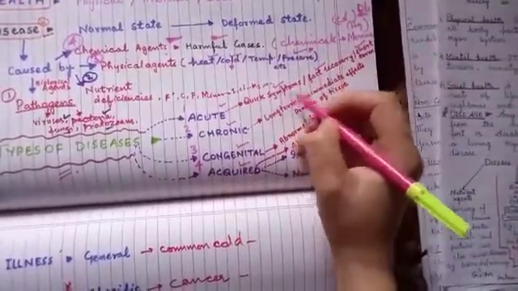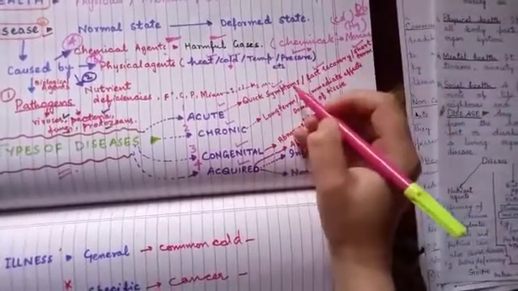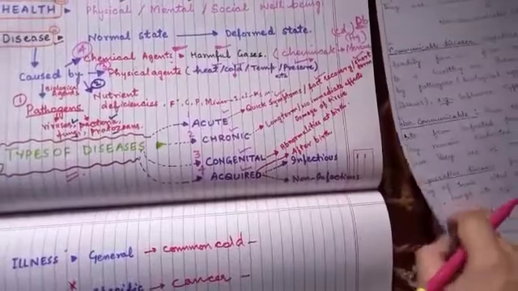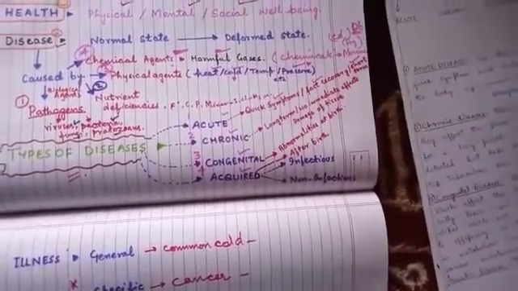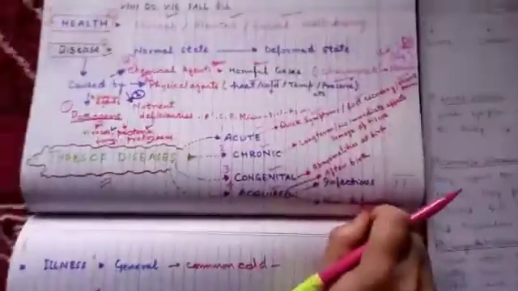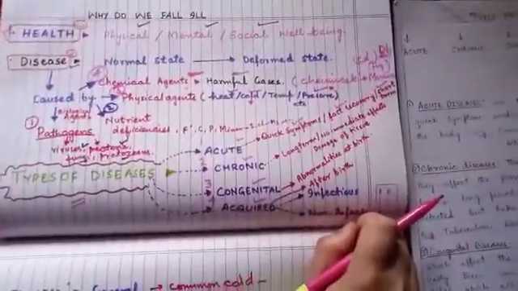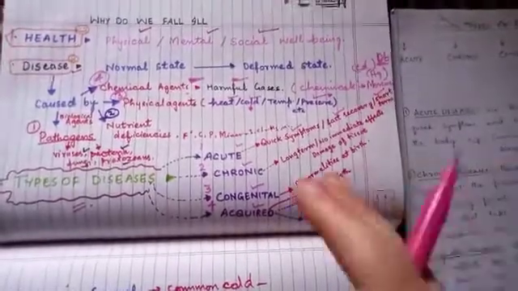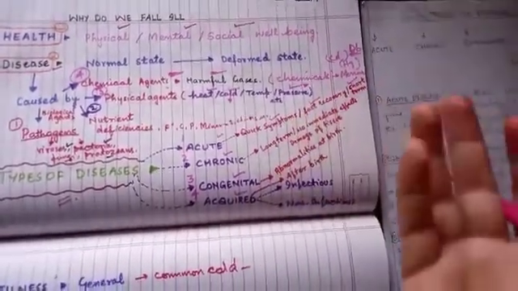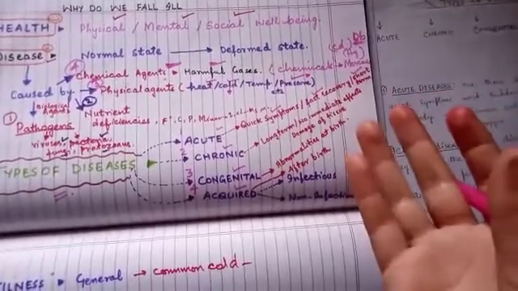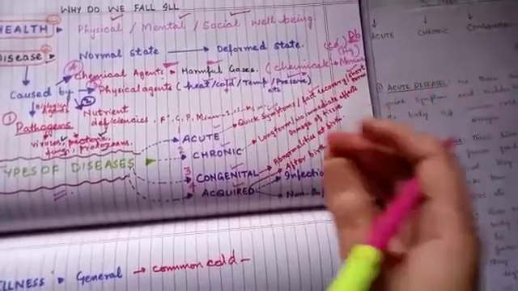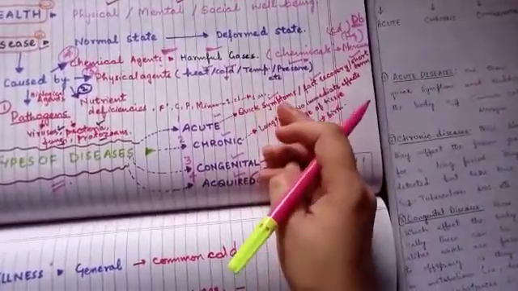Now you can better cite an example of common cold here. Common cold is there, and allergies are there. They have quick symptoms. If we get allergy on our skin or in any portion of our body, in our internal tissues, for example in our stomach or anywhere else, that shows quick symptoms.